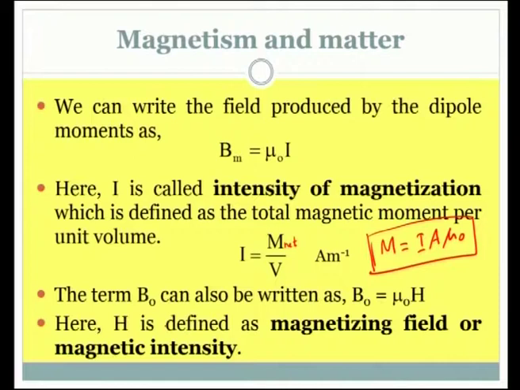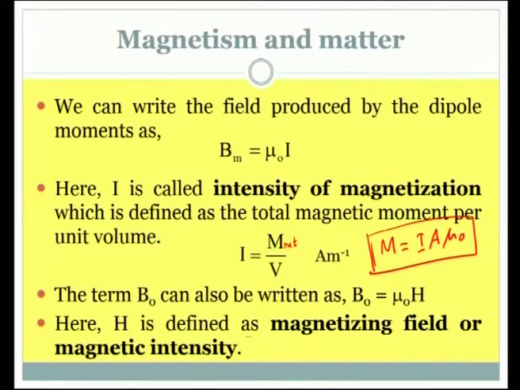The term B naught can also be written as mu naught H. In accordance with this form mu naught I, we want to introduce this form here for the external field also, B naught, which could be written as mu naught H.